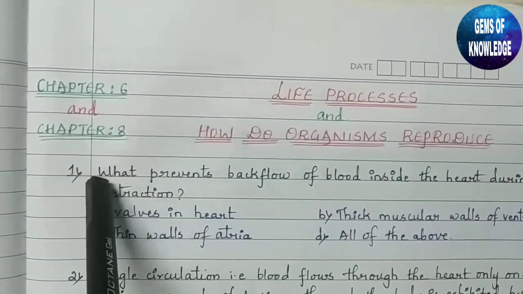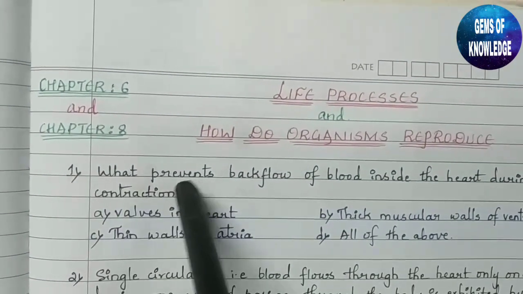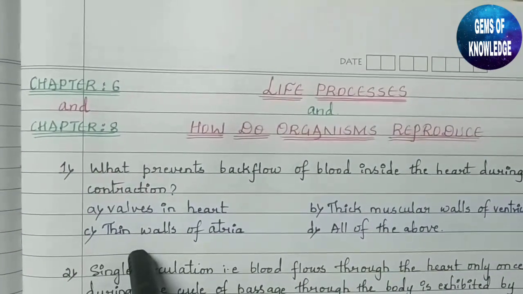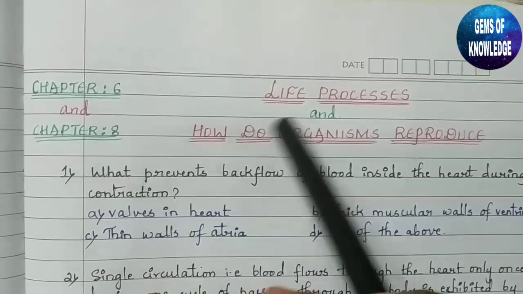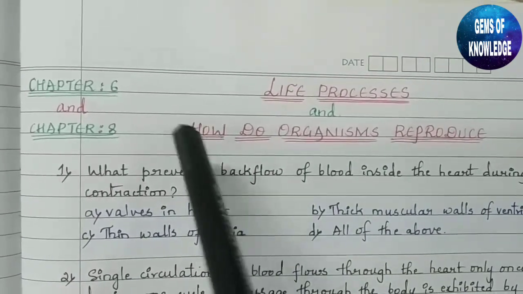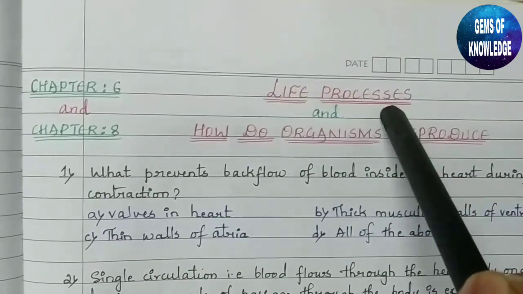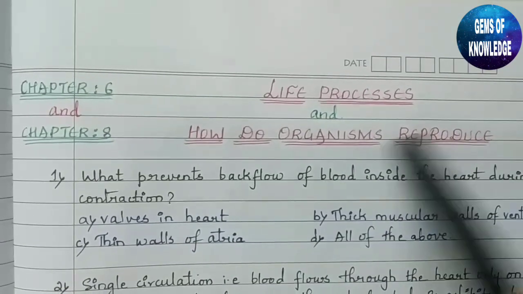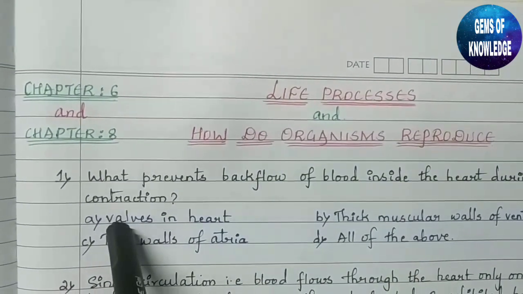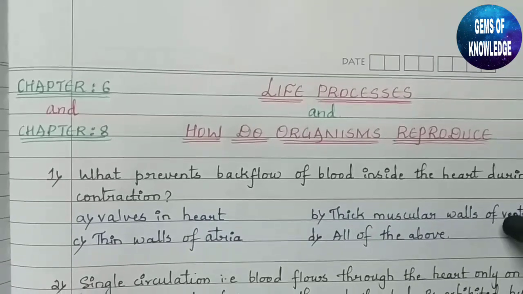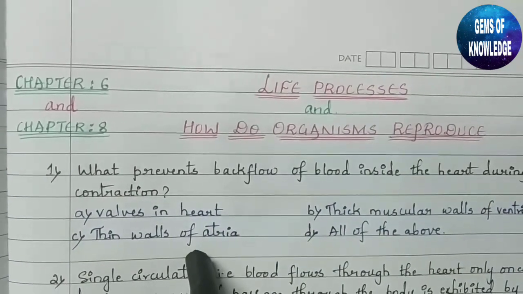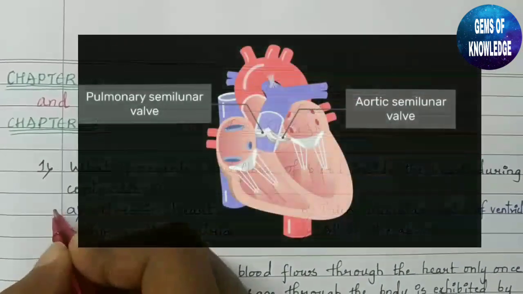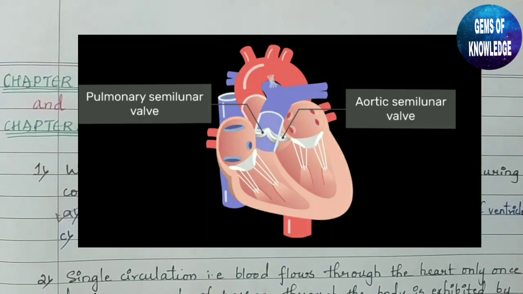So here you can see the first question is given as: what prevents backflow of blood inside the heart during contraction? So the question is, what is the thing which prevents the backflow of blood? If the blood is flowing in this direction, what is the thing which is preventing the blood from flowing backside? Here a few options have been given: valves in the heart, thick muscular wall of ventricle, thin walls of atria, or all of the above. So the correct answer here is A1, valves in the heart.